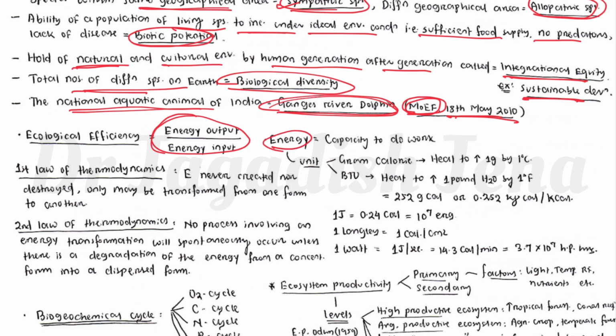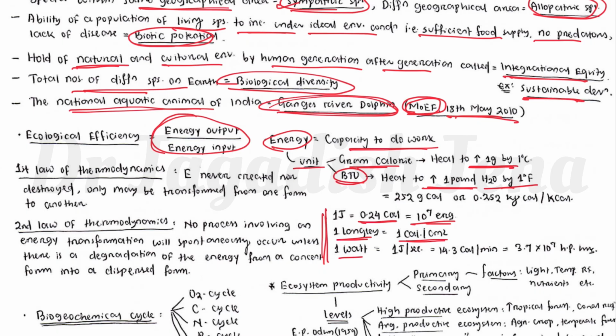Energy is nothing but the capacity to do work, and the units are like gram calorie, the heat needed to raise 1 gram of water by 1 degree Celsius. Or it is expressed in BTU, the British thermal unit, the heat needed to raise 1 pound of water by 1 degree Fahrenheit. That is called a unit of energy. Basically there are some conversions that are also asked in different competitive exams. 1 joule is equal to 0.24 calorie or 10 to the power 7 erg.